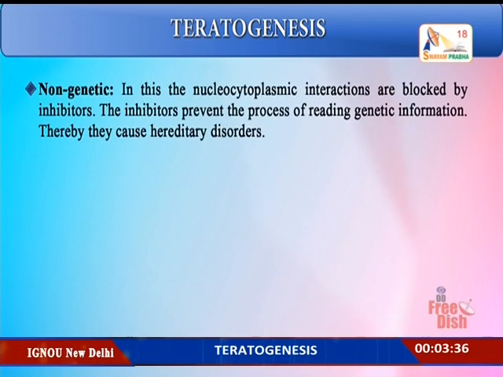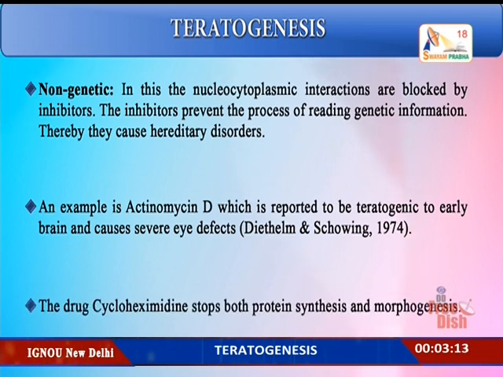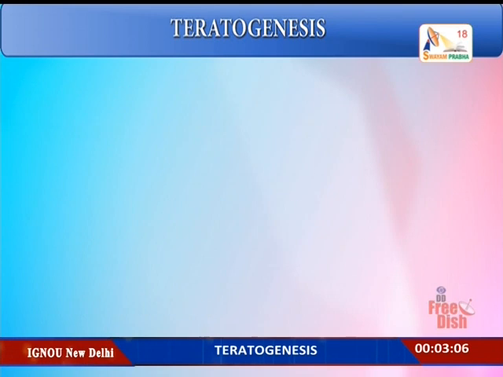Non-genetic. In this, the nuclear cytoplasmic interactions are blocked by the inhibitors. The inhibitors prevent the process of reading the genetic information, thereby they can cause certain hereditary disorders. One example is actinomycin D, and that is reported to be teratogenic to the early brain, and it can cause severe eye defects. The drug cycloheximide can stop both the protein synthesis and also morphogenesis.